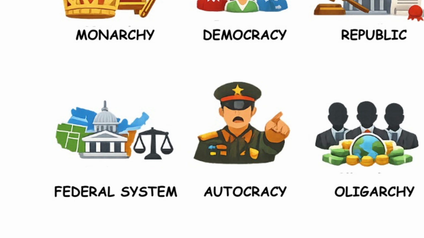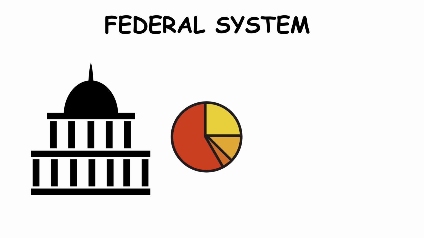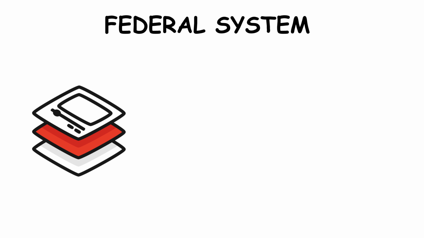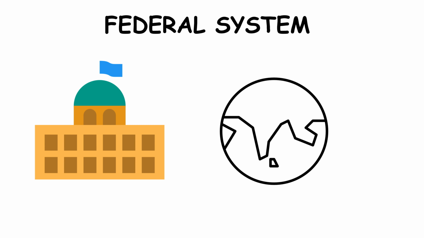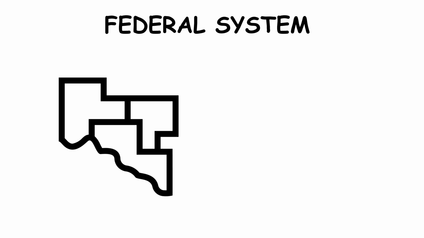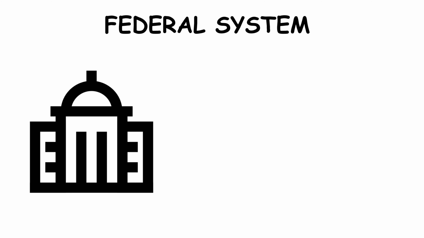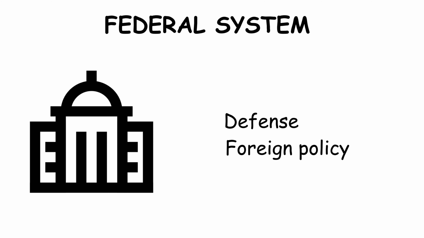Federal system. A federal system is a form of government where power is divided between a central authority and regional governments, such as states or provinces. Each level has its own responsibilities defined by a constitution. This system works well in large or diverse countries because it allows local governments to manage local issues, while the central government handles national matters like defense and foreign policy.